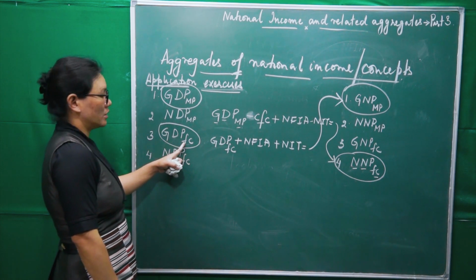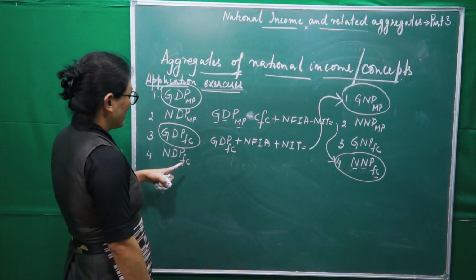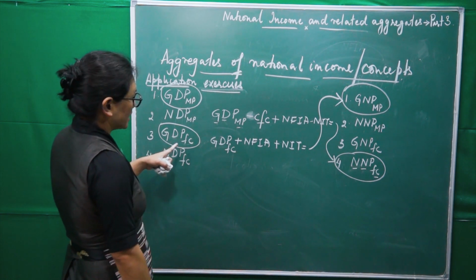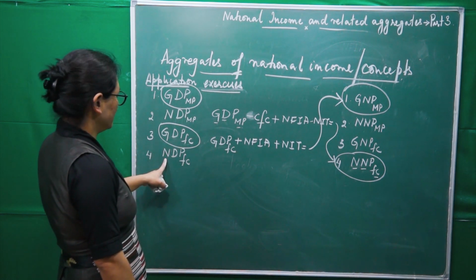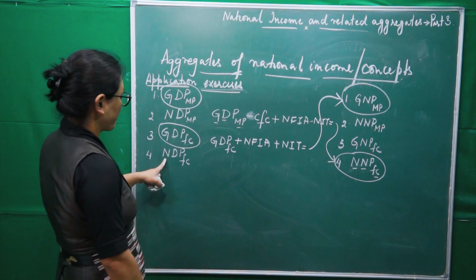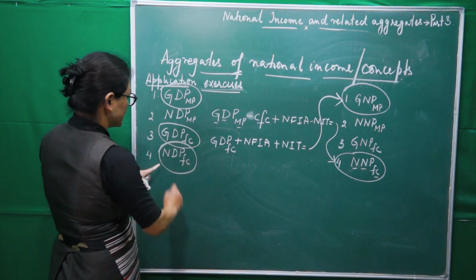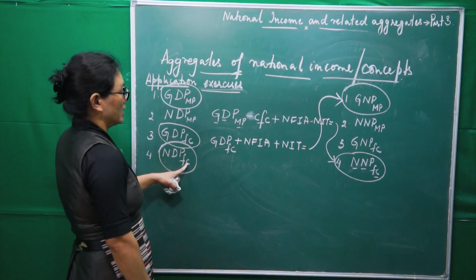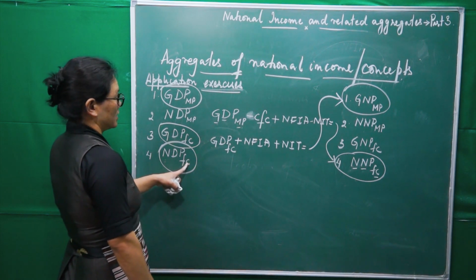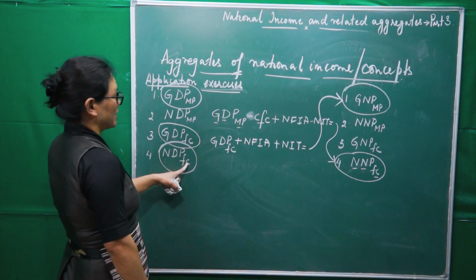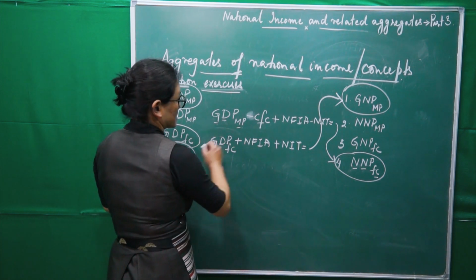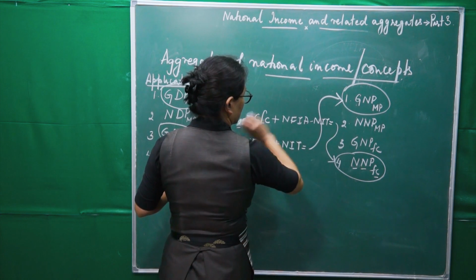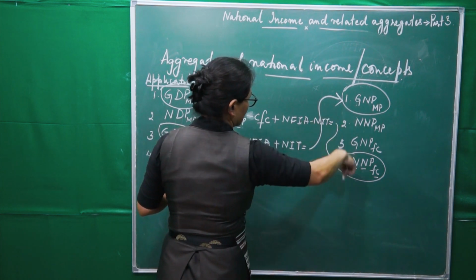Right? Okay. Then you take any concept, say for example, NDP at factor cost and GNP at market price. This and this, we will do it. Or you can take any.